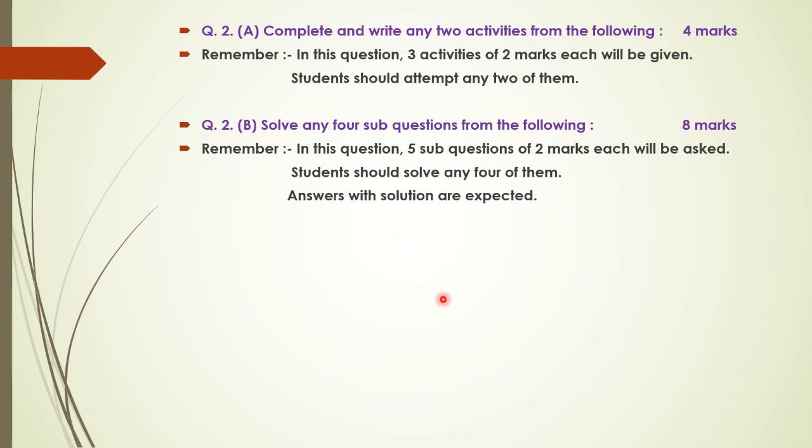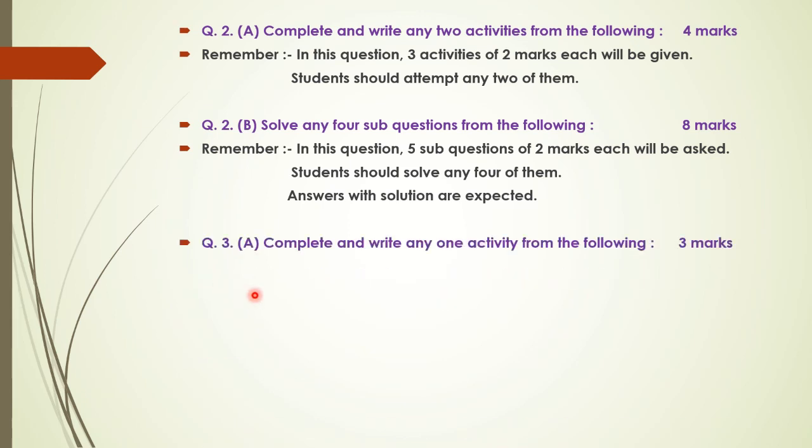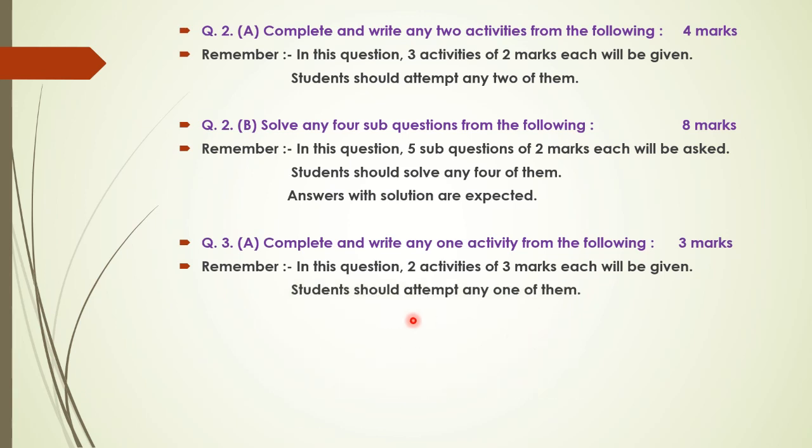Okay, then next question number 3a. Again it's an activity based question. So the question is like this: complete and write any one activity from the following, and it is for 3 marks. That means one question carries 3 marks. So here in this you will be provided with 2 activities of 3 marks each, and from that you have to solve any one.